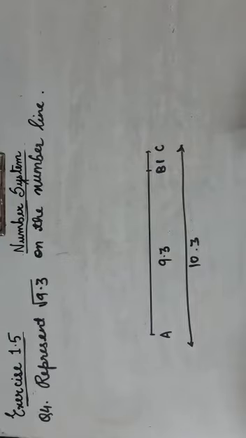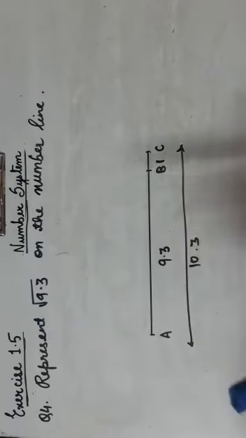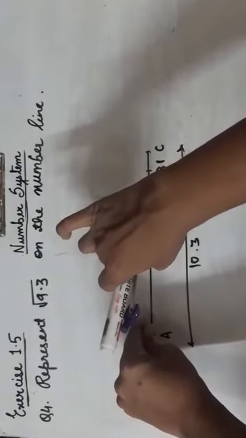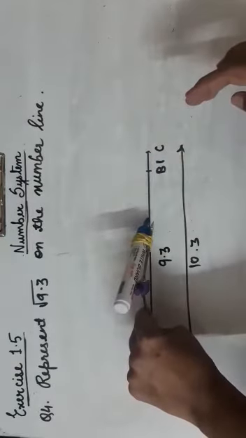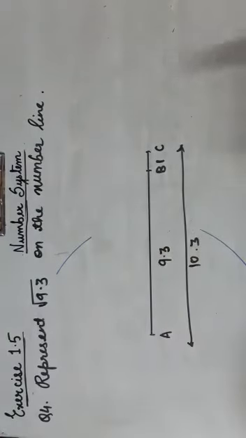Now, taking AC as diameter, draw a semicircle. But to draw a semicircle we need a center. We know AC is the diameter, so half of AC will be the radius. So first you bisect AC. To bisect AC, take more than half the distance of AC in your compass. Draw an arc above and below the line.